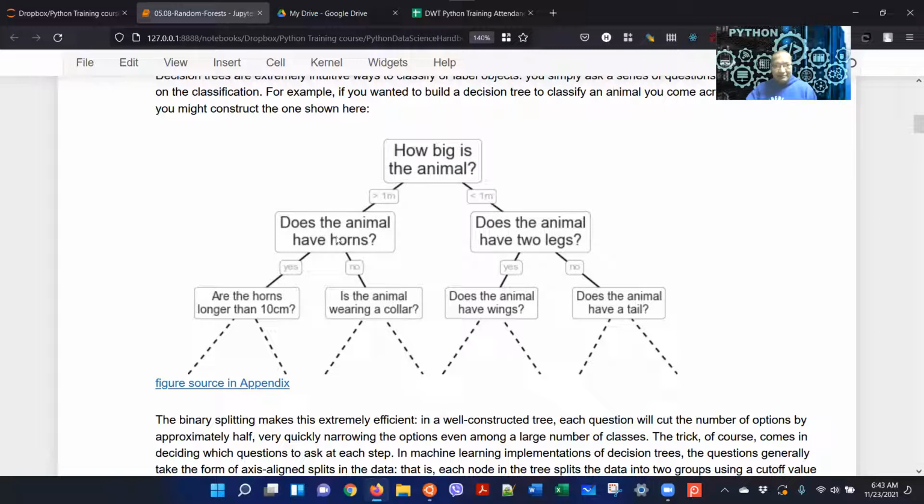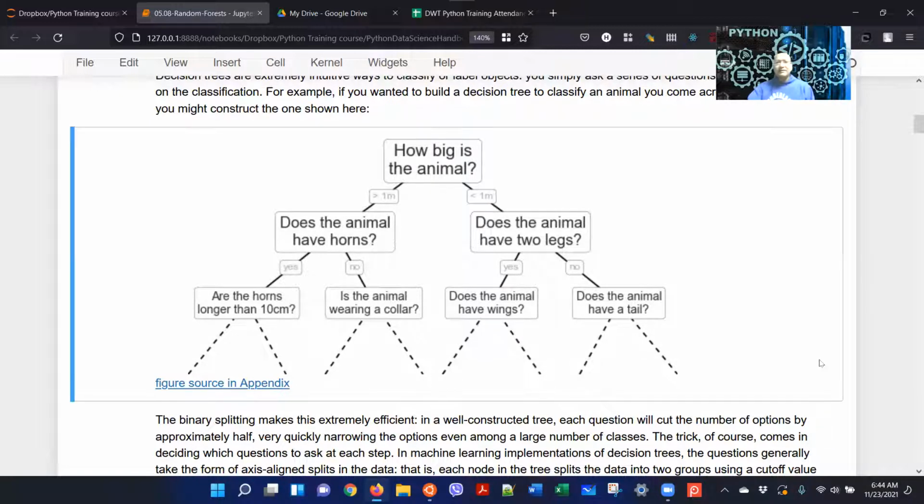So you may take any path, depending on the animal, and then you ultimately arrive at the animal, like which animal. Okay, so this is a form of classification. You're trying to classify, say, 1, 2, 3, 4, 5, 6, 7, 8. There are 8 animals here, and you want to classify that animal among those 8 animals. So that is what classification is.